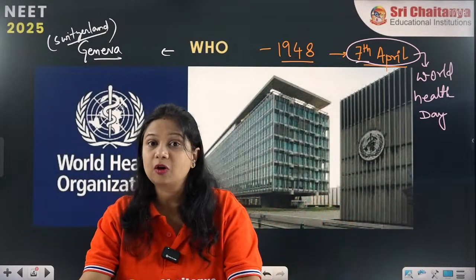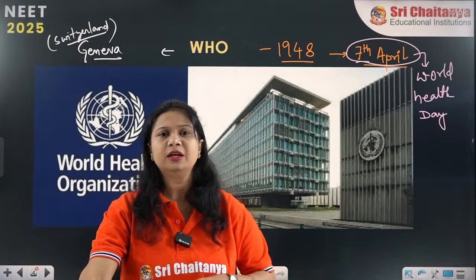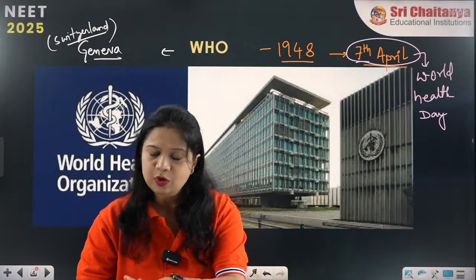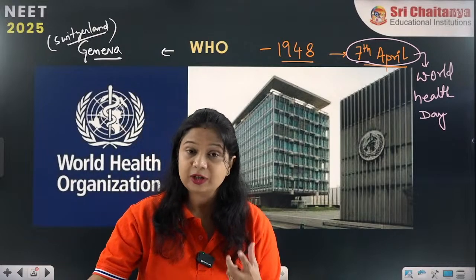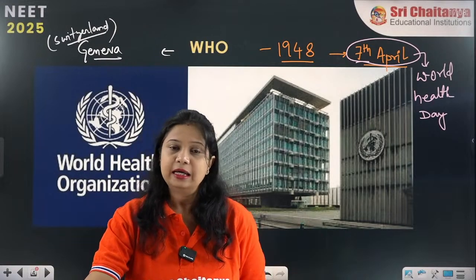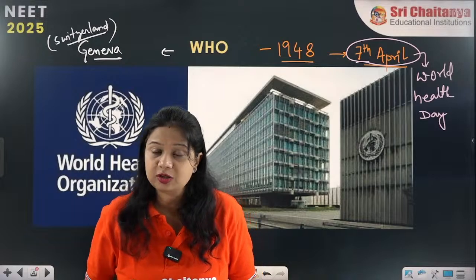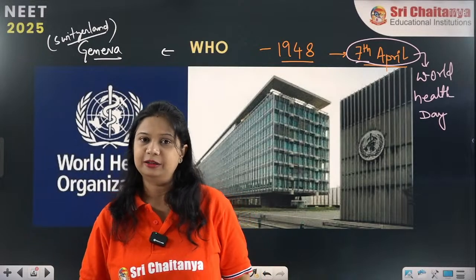Now the World Health Organization has 6 major regions to look after the world health system throughout the world. For the Americans, for the Europeans, for the Middle East, for the Southeast Asian and African countries, it has 6 different regions to look after all the various conditions of health.